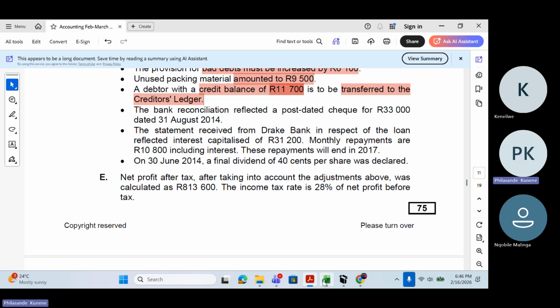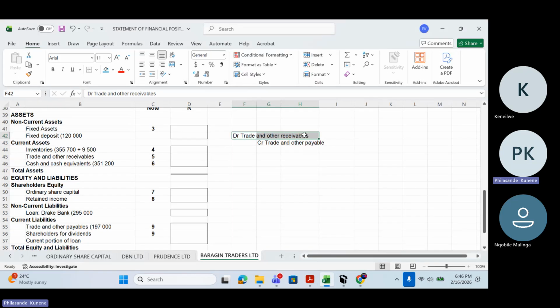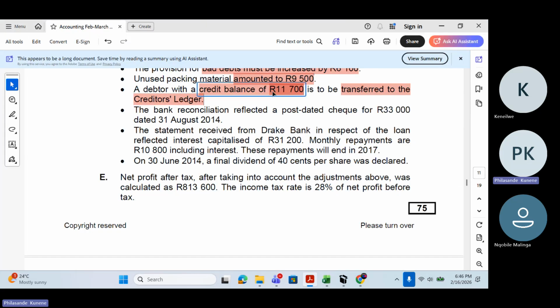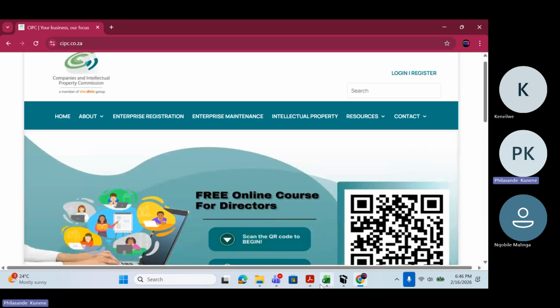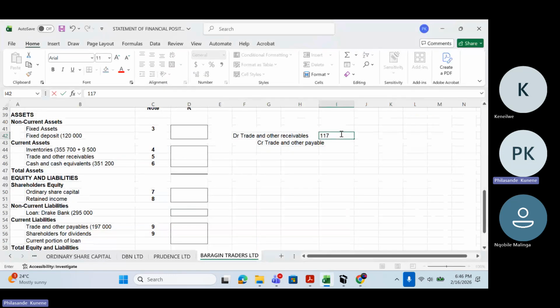Then what is going to happen now? I need to debit my trade and other receivable and then credit what? My trade and other payables, because this one was initially on the credit side. Now I'm taking it back to the debit side, and then I'm going to credit the contra account, which is trade and other payables. For how much? 11,700 rand.